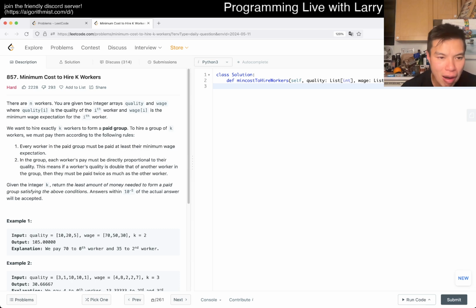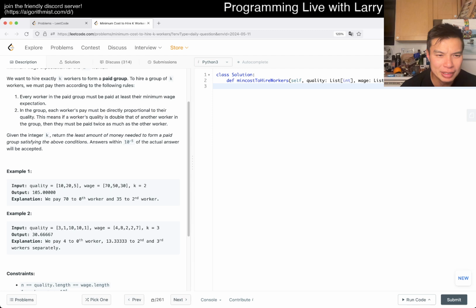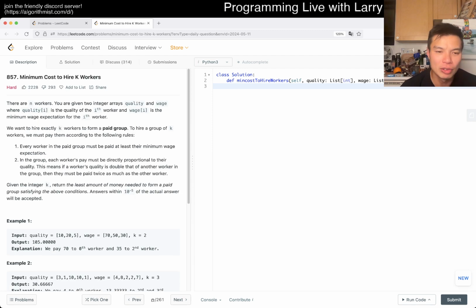Okay, what does that mean? If the quality is doubled, they must be paid twice as much as the other worker. What does that mean exactly? Oh, so basically, if in this case you just do 10 and 5, wait, what? Oh, yeah. Because this has to be 70, that means that this has to be 75. Okay, fine. I think I understand the problem.